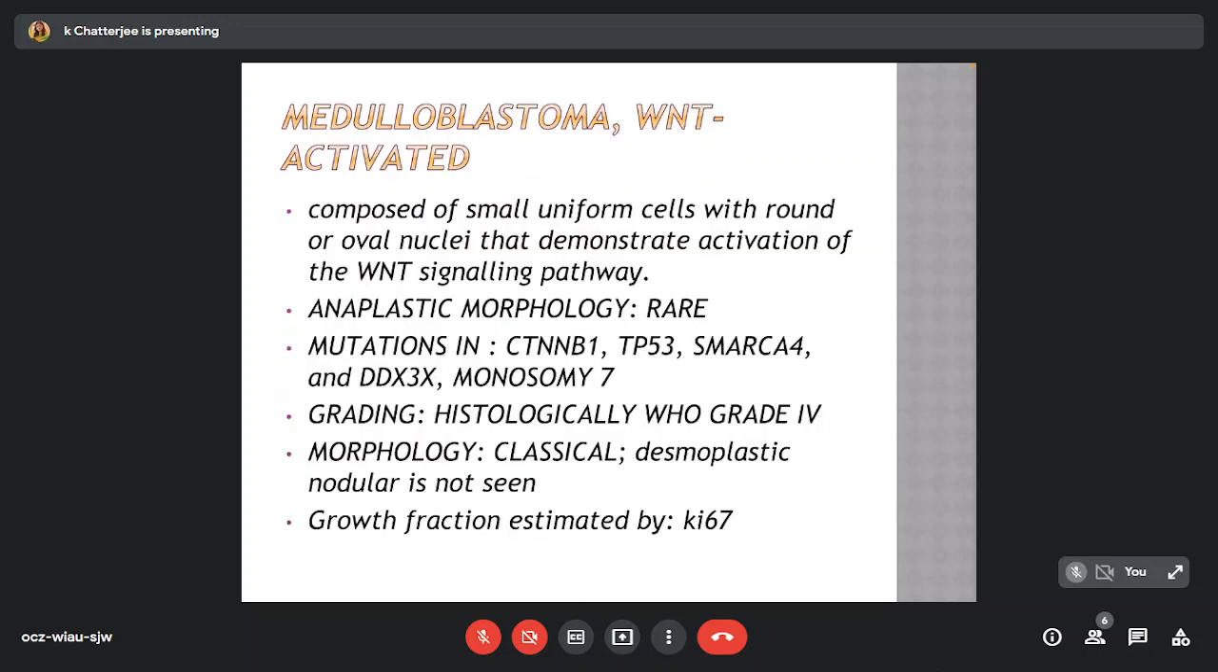In WNT-activated tumors, we can see these are composed of small uniform cells with round or oval nuclei that demonstrate activation of the WNT signaling pathway. Rarely, anaplastic morphology can be seen. Histologically, these are WHO grade 4 tumors. Morphology may be classic. Desmoplastic nodular is not generally seen.